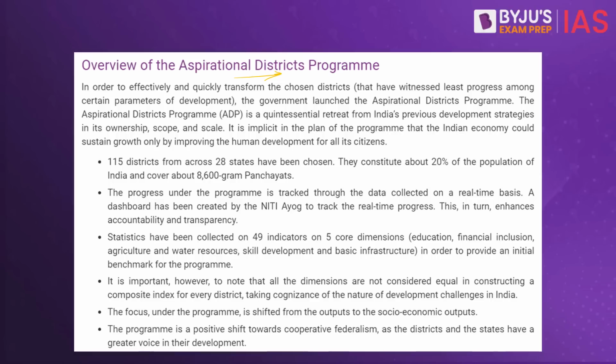So basically 112 underdeveloped districts across the length and breadth of the country will be selected, and all the advanced programs will be taken up as part of this particular initiative. So what would happen? This will basically look at three important parameters. What are these three important parameters? One happens to be convergence. What is this convergence program?